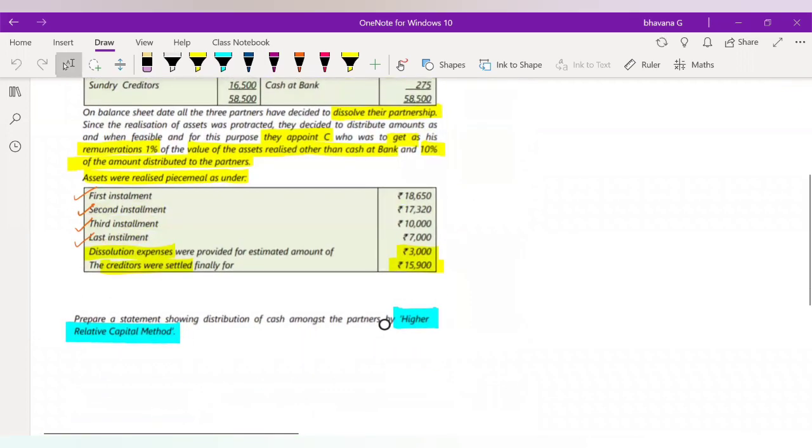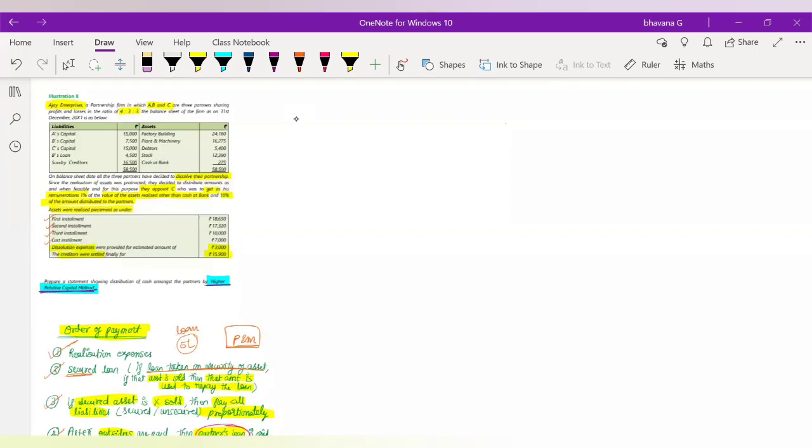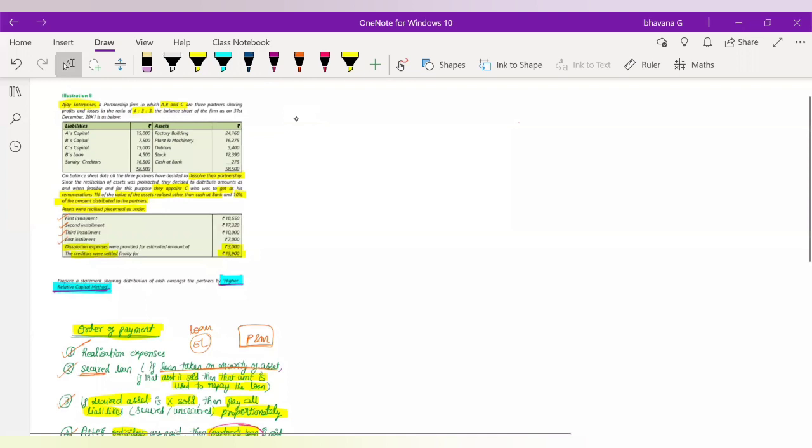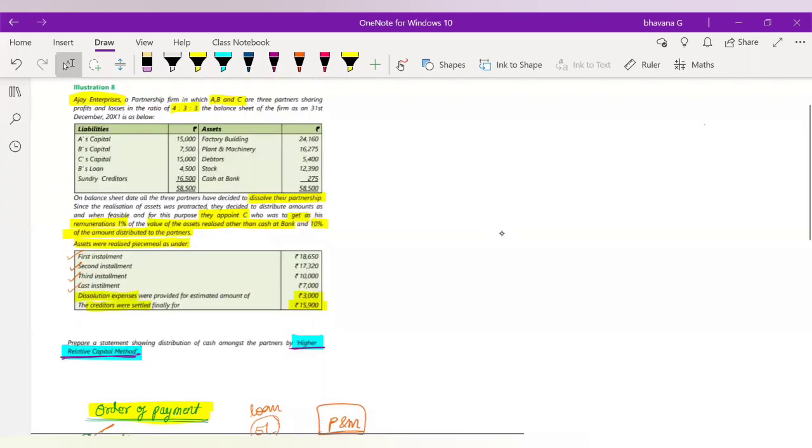In the end, they have told you that you have to prepare a statement among the partners by the highest relative capital method. So this is how a question looks. And now we are going to start solving that question. So here, in the highest capital relative method, or you can also call it the excess capital method, your first step, okay, you can write down the steps.